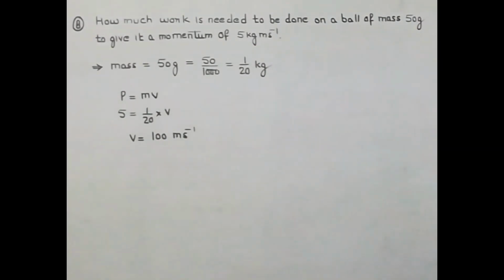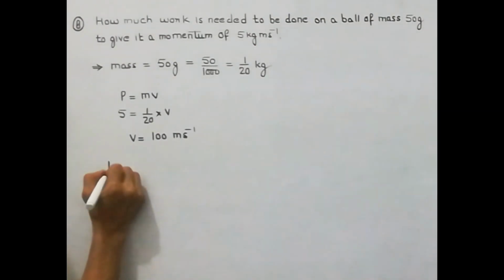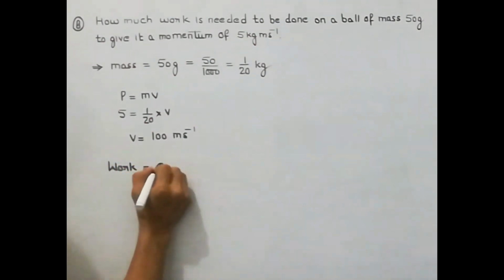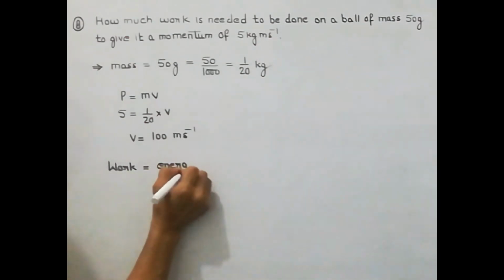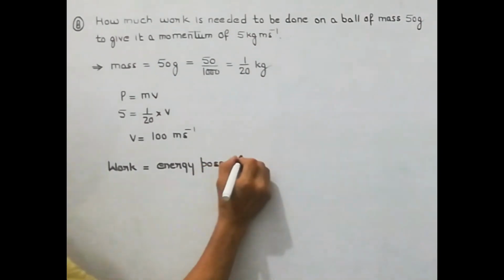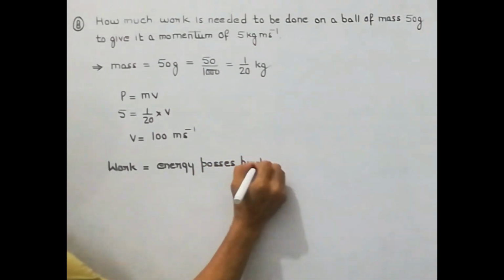Now the question says calculate the work done. Now we know that energy is the capacity to do work. So that means if we calculate the energy from here, so that will be equal to the work done, because energy is capacity to do work. So if work is needed, so we can say that the work will be equal to energy possessed by the body.